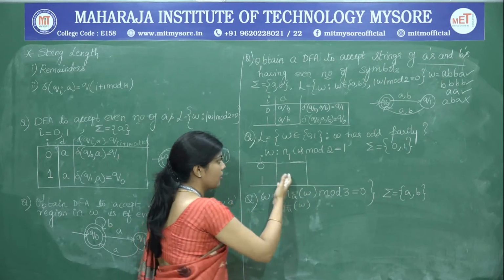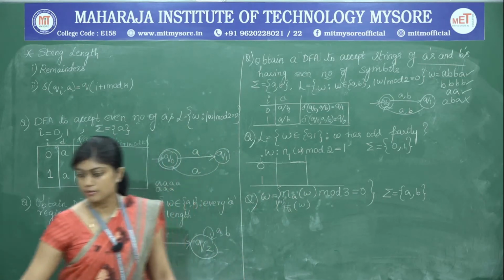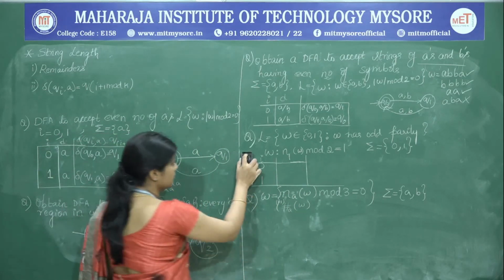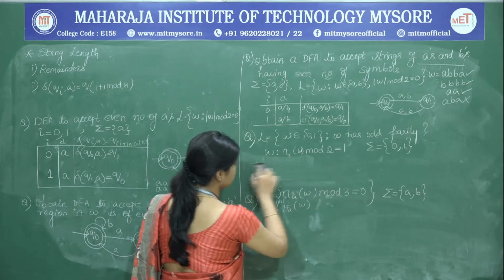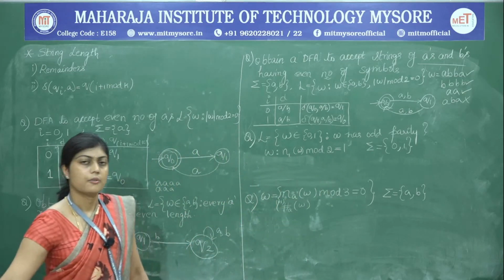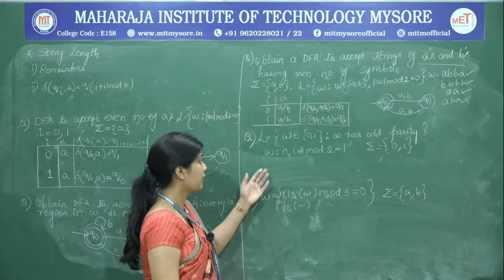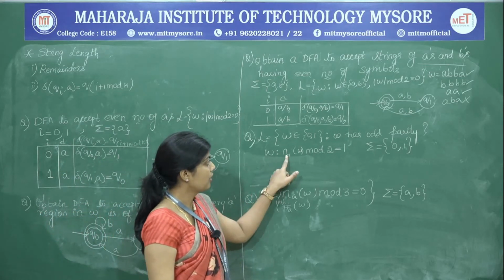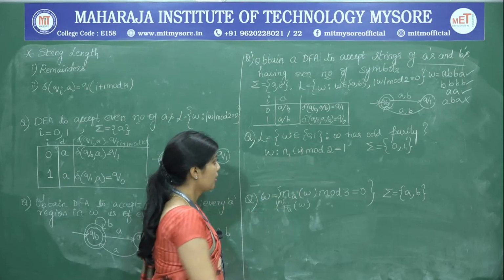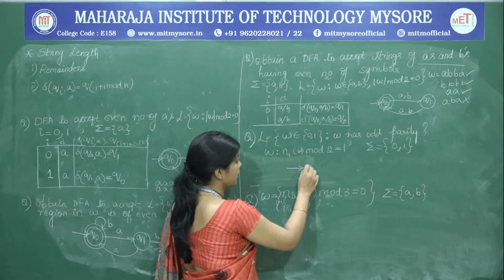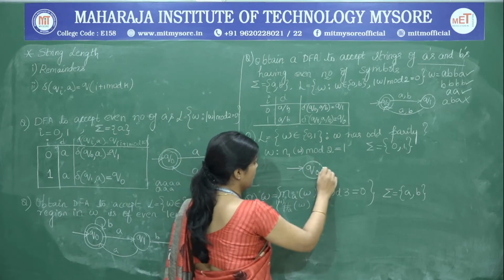So, instead of repeating the transitions here, from the previous examples, we have seen that we have mod 2 problem is already designed. So, therefore, we may write the solution like this.